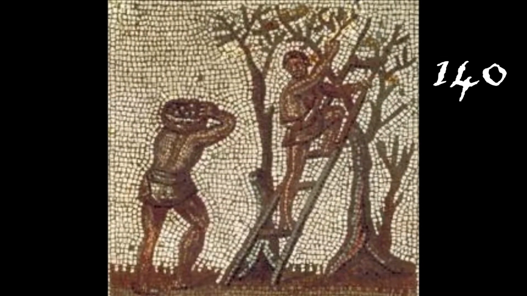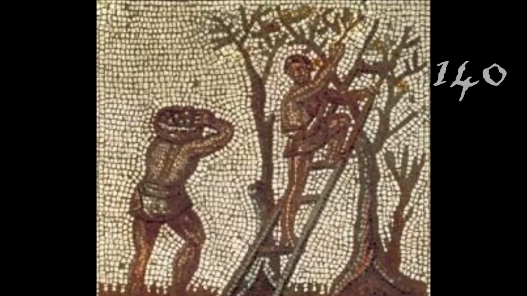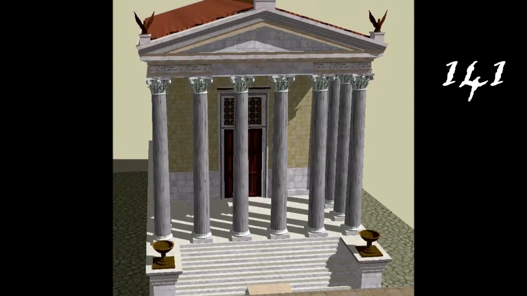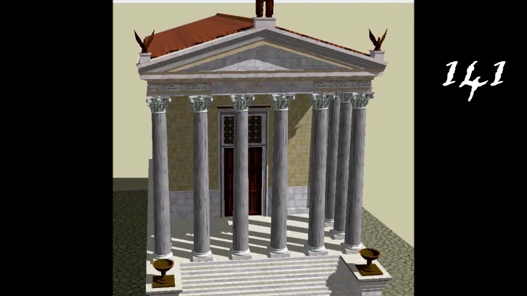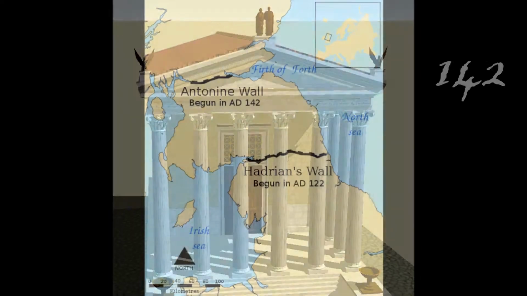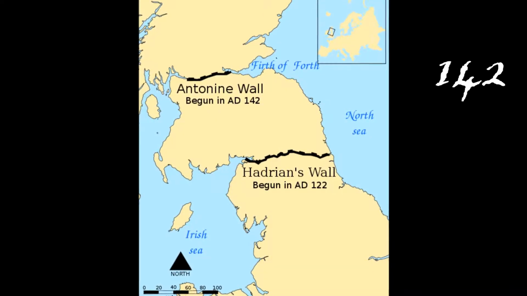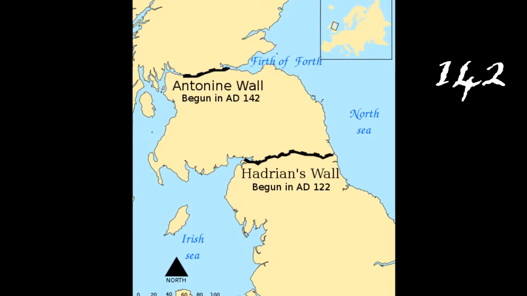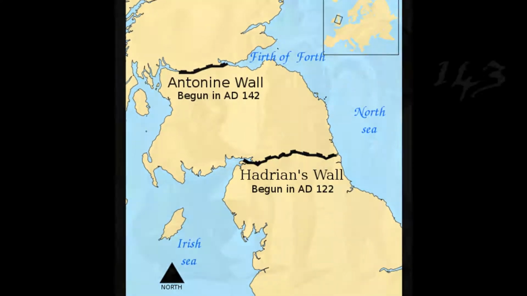Export of olive oil from Hispano-Baetica to Rome peaks. The Temple of Antoninus and Faustina, constructed in Rome. Antoninus Pius orders the construction of the Antonine Wall in central Scotland.